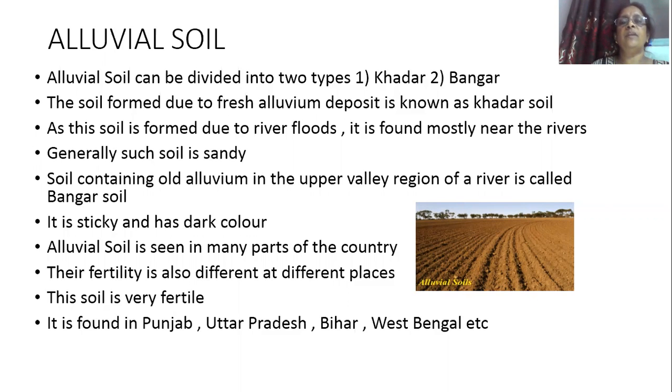So alluvial soil can be divided into how many types? 2 types. Which are they? Khadar and Bangar. And what is Khadar? The soil formed due to the fresh alluvial deposit is known as Khadar soil. And where is it found? It is found near the sea. And why? Because it is formed because of river floods. How does it look? It is sandy. Then what is Bangar soil? Soil containing old alluvium in the upper valley region of a river is called bangar soil. How is it? It is sticky and has a dark color. And which soil is very fertile? Alluvial soil is very fertile. Where is it found? It is found in Punjab, Uttar Pradesh, Bihar, and West Bengal.